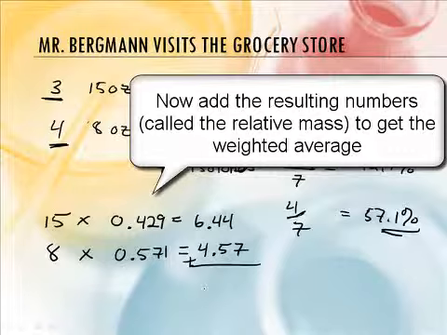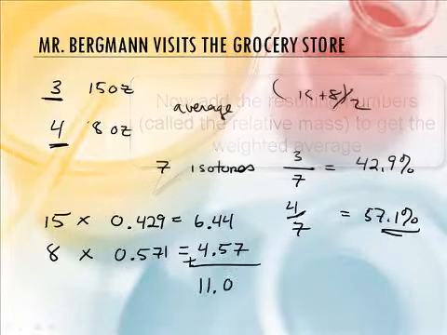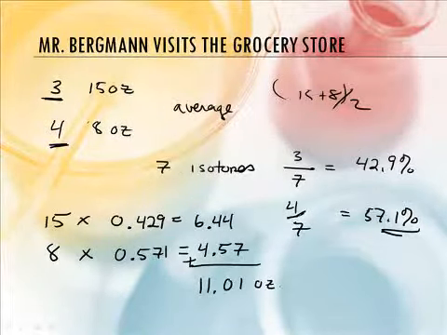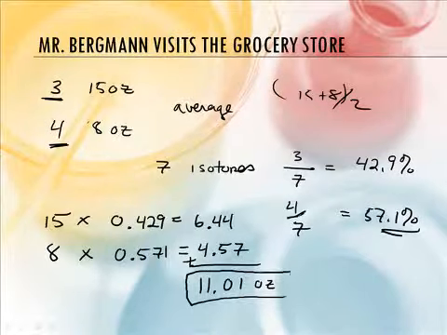Okay. All right, so this is when we add them. When we add them together, we get 11.01. So the average mass of the cans of tomato sauce that we have would be 11.01 ounces, and that's a weighted average. But that seems kind of weird, Mr. Sams. None of them weigh 11 ounces.